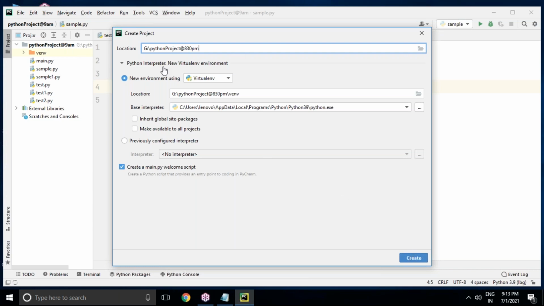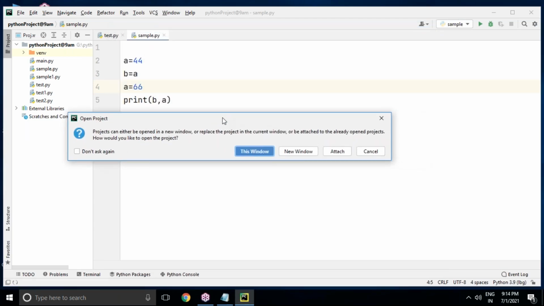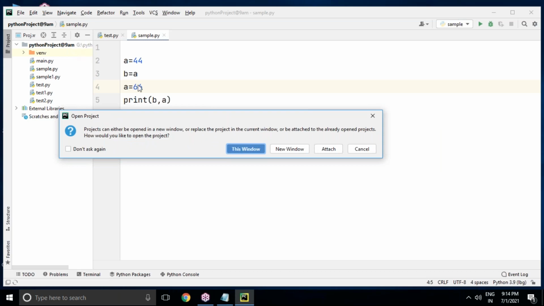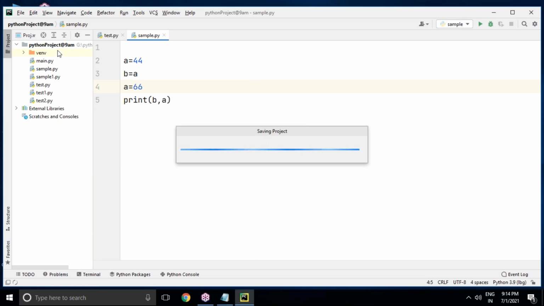The project location is G drive, I'm giving, and click on Create. Since one project is already open here, it will ask whether you want to open in this window, or a new window, or attach this Python project at 8:30 p.m. to the current project. I want to go with this window only, so I don't want to work with the other one.